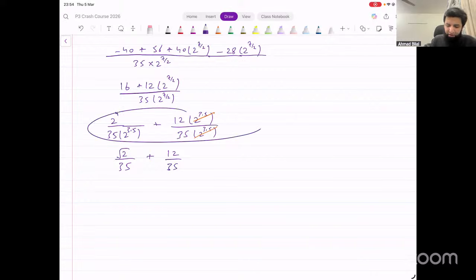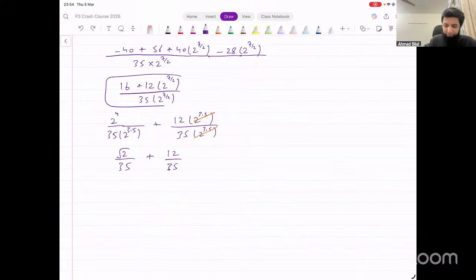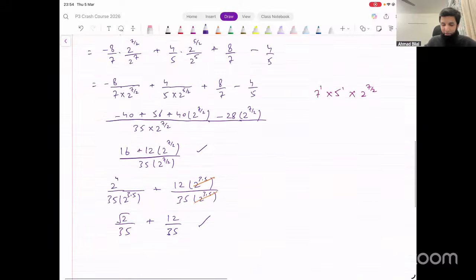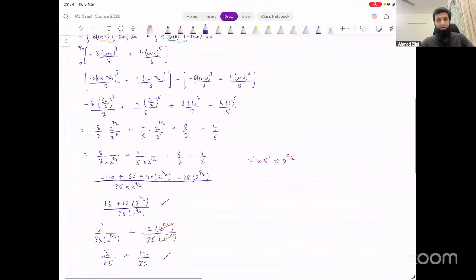But this is also fine. This is an exact equivalent. As long as the answer is exact, this is simplified enough as well. This will also be okay. Okay, that's the idea. Pretty complicated.